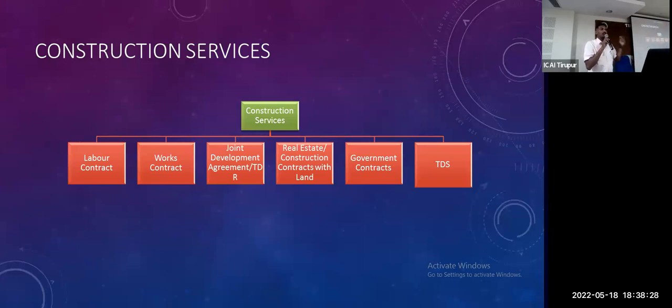Then next one, joint development. Somebody else has some property. I put an agreement with them. For example, the ratio of 60% is for the developer, 40% is for the landowner. After completion of the building, 60% of the building is the developer's, 40% is the landowner's. This is a joint development agreement.